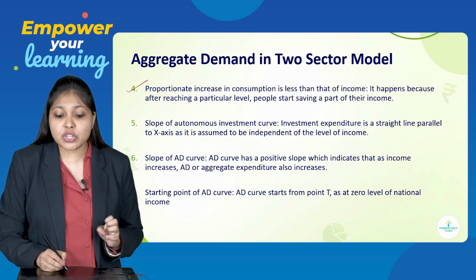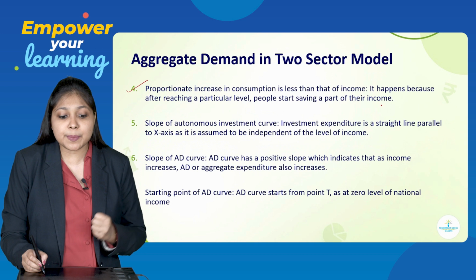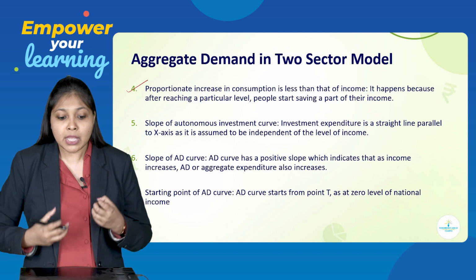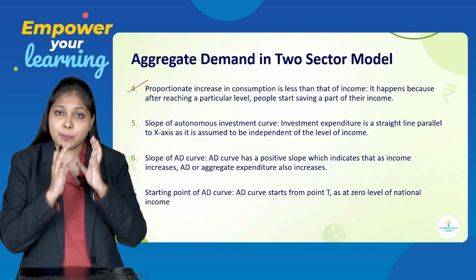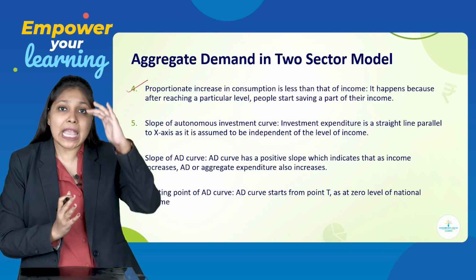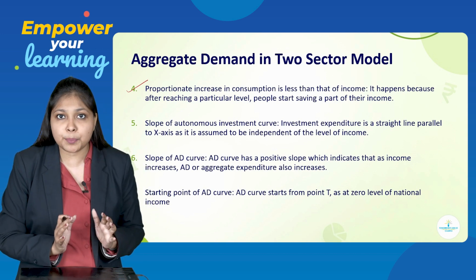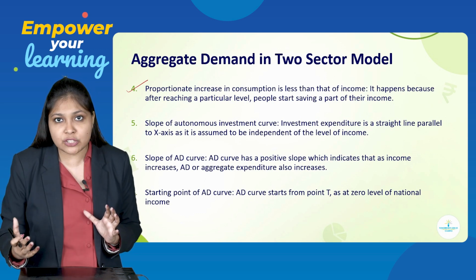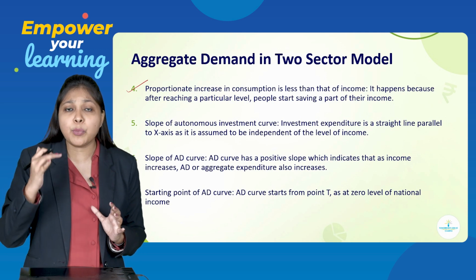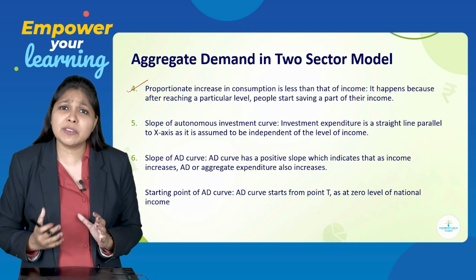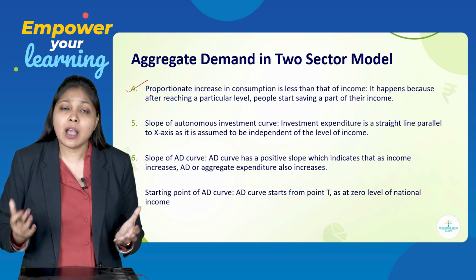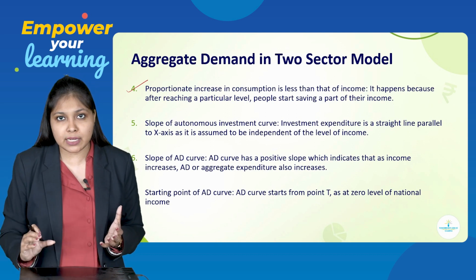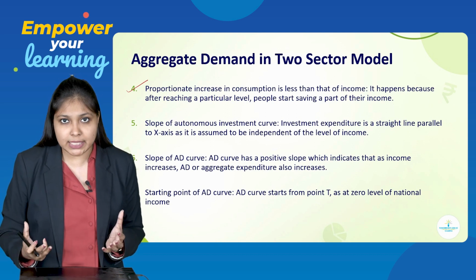Proportionate increase in consumption is less than that of income. It happens because after reaching a particular level, people start saving a part of their income. You can see that every time income was increasing by 100 rupees, your consumption does not have that proportionate nature, because after coming to a particular point of time, a consumer will start saving part of their income rather than making an expenditure.